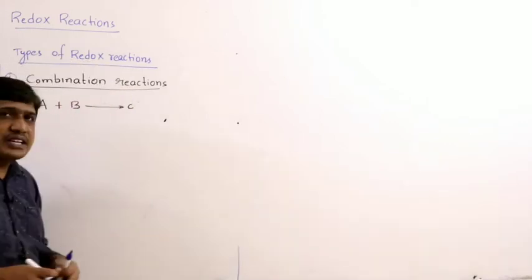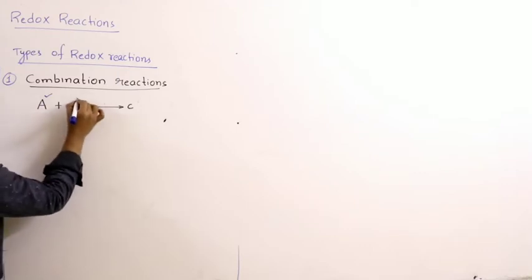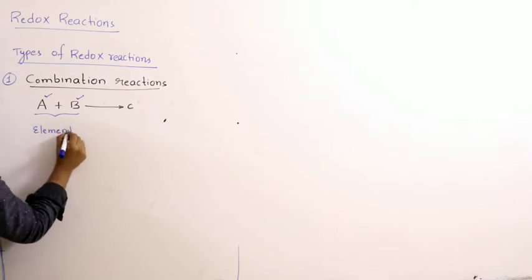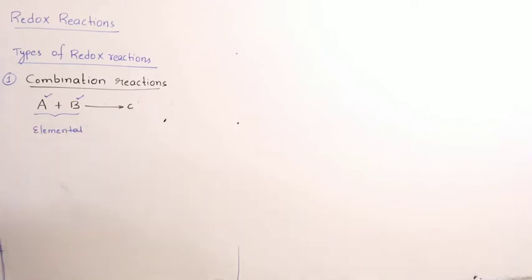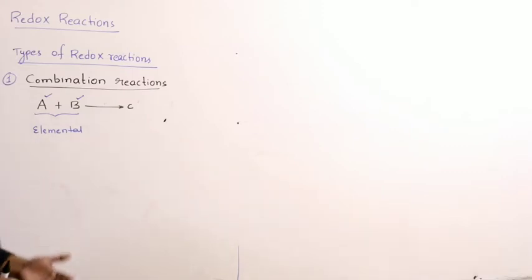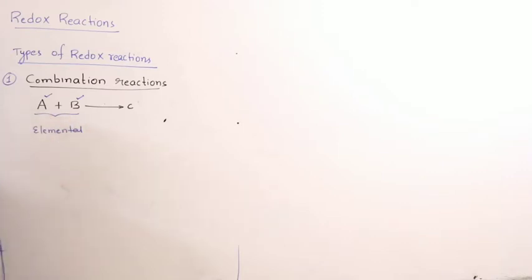This combination reaction is said to be redox if either A or B or both are present in the elemental state. For a combination reaction to be a redox reaction, one of these two or both of them should be in the elemental state. Let us see some examples.